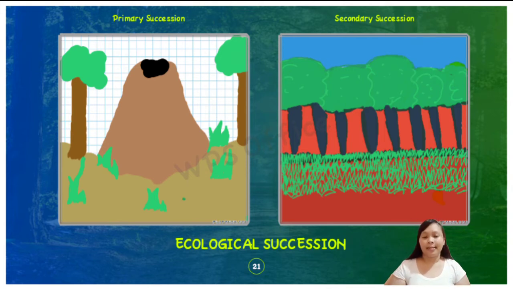Primary succession. When a new piece of land is produced or is first exposed, primary succession occurs. This may occur, for instance, when lava solidifies and forms new rocks, or when a glacier recedes and reveals bare rocks. In primary succession, organisms have to start over.